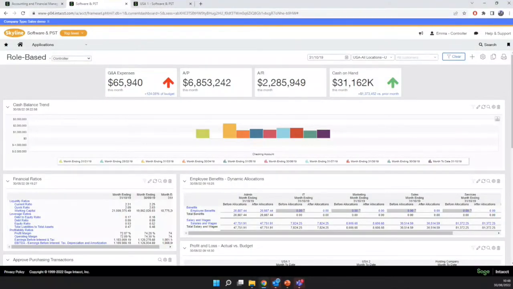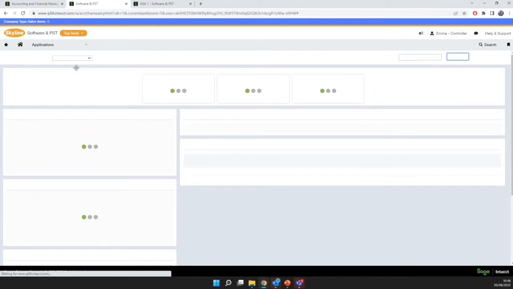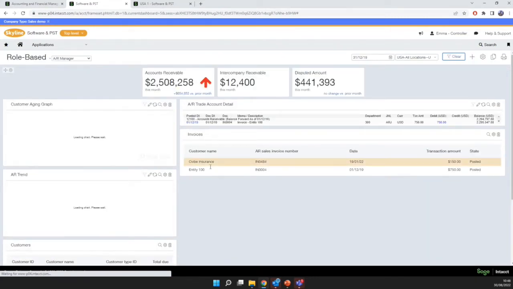So here we are looking at Sage Intacct. You can see straight away that I'm actually logged in through Google Chrome. So it is a true cloud native solution. There's no application to open, as I mentioned before. And I get straight into my dashboard. This is my homepage in my solution. It could be a customer list for others, an order list, wherever you need to be. But generally, we try and encourage people to be in these dashboards. In my environment, I have different dashboards for different areas of the business. Somebody in accounts receivable would have their own dashboard that might show customers' outstanding debt, aged debt reports, things like that in here.